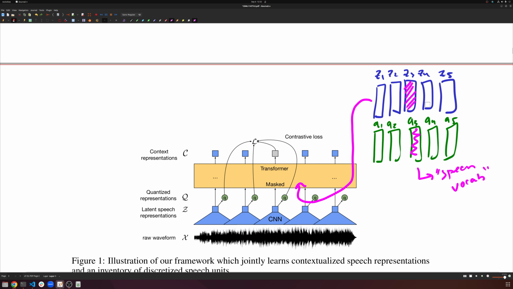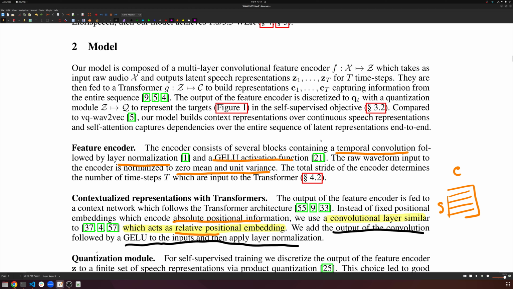And the intuition is that these convolutions are extracting acoustic features from our audio. So these quantized representations are just a representation of raw acoustic features that come from the audio. And our neural network's goal is to predict, given some missing information, what is the acoustic feature that should have been here, given the context of all the other features, right? That's the main idea. Now, how it does this exactly is a little bit more complicated. So let's go ahead and start digging into some of the pieces here.